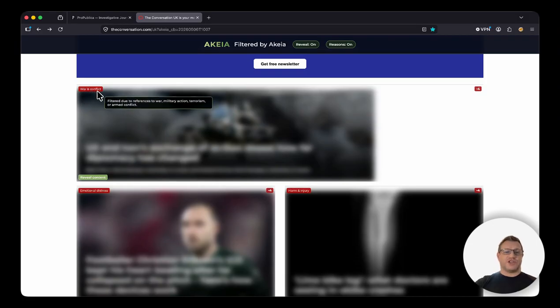what's called a chip, a category chip on the top left, which is a very basic category at this point, which will give me a good idea as to why the content behind was modified or hidden. In this case, you'll also notice there's a tooltip which we can add more information into, completely customizable, and filtered due to references to war, military action, terrorism, or armed conflict. We've also given it a score. Now, this is the algorithm scoring based on a series of keywords, how those keywords fit together. That will get more advanced over time.